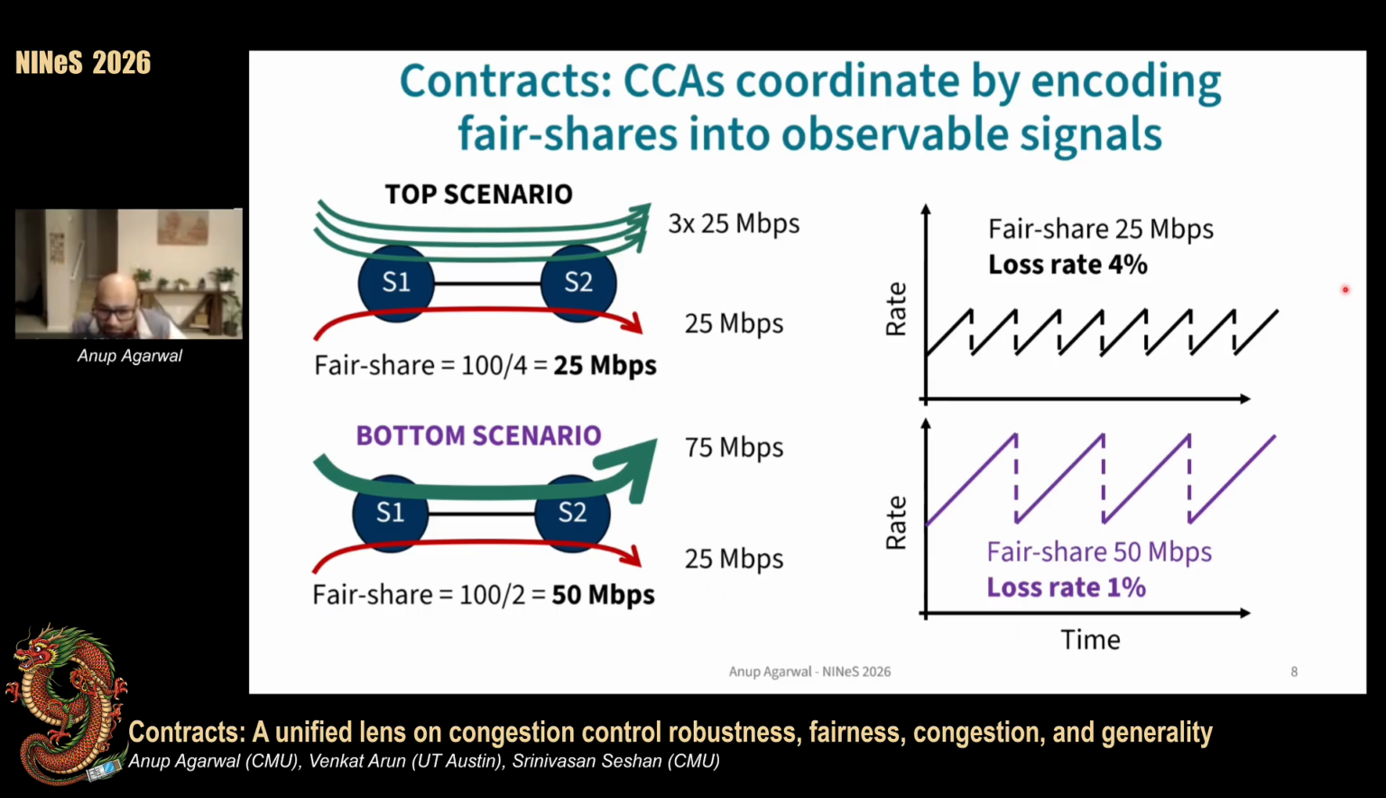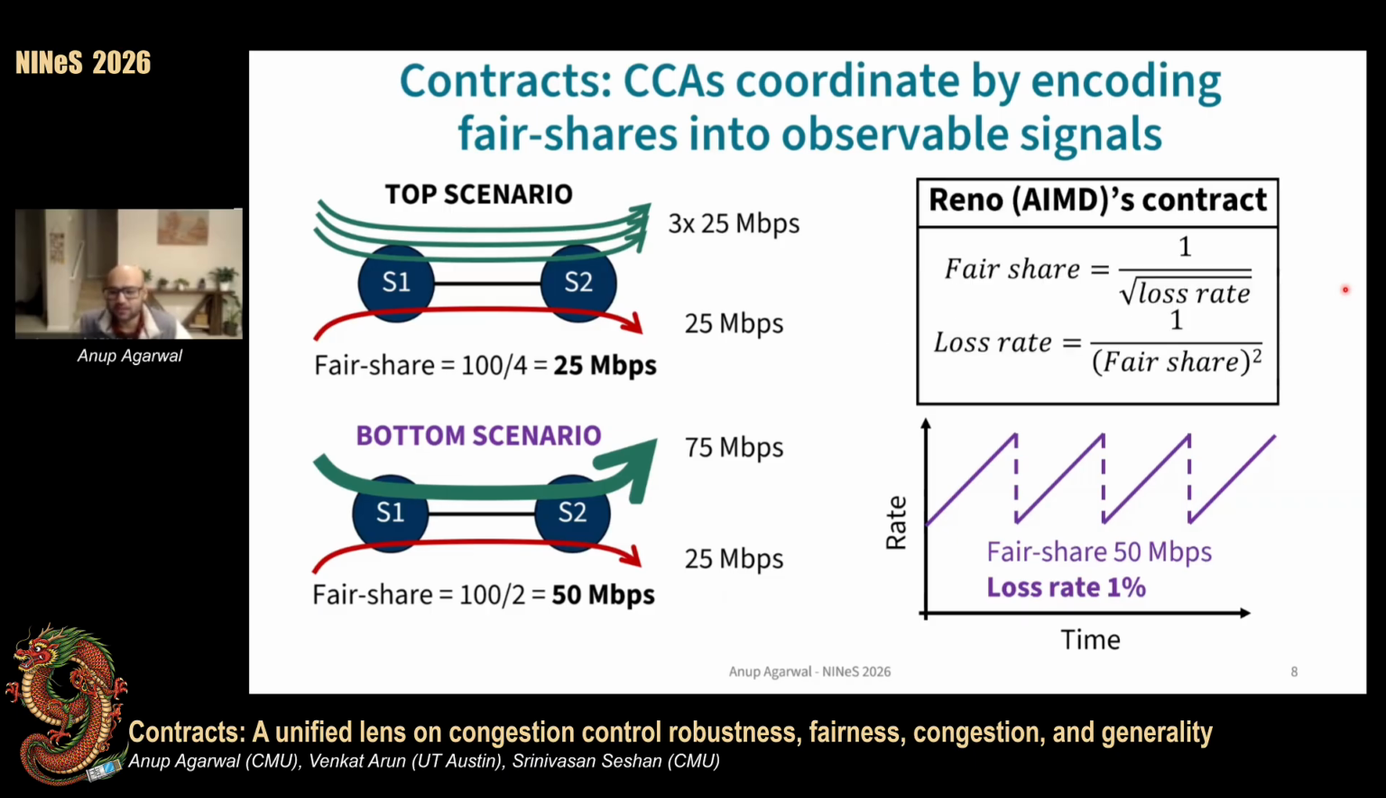Now, this can be a bit of a weird concept at first. If we think about it, if we had a centralized view of what's happening in the network, we would correctly set the rates to be fair share and have zero congestion. But CCAs deliberately create congestion and then use this to leak information to other flows.